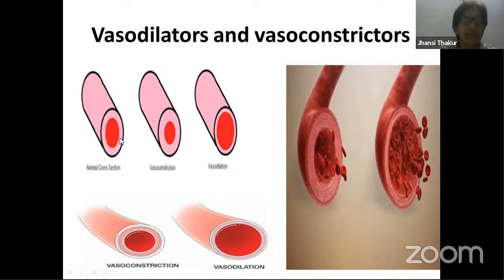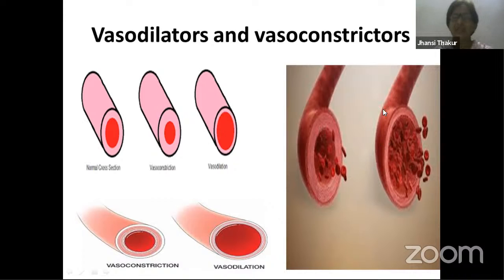Now look at this. You can see these three structures here, or down also you can see over here. The normal size of the lumen of the artery is this much. If serotonin is released, you can see the size of the lumen has become small because the muscles contract. Smooth muscles are present in blood vessels, they contract, so the lumen becomes small. Now with the vasodilator, you can see over here the lumen is large. It is large because of the release of substances like histamine and bradykinin. So the lumen becomes big.